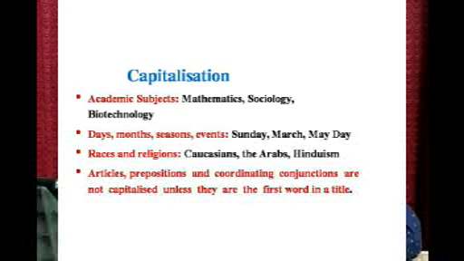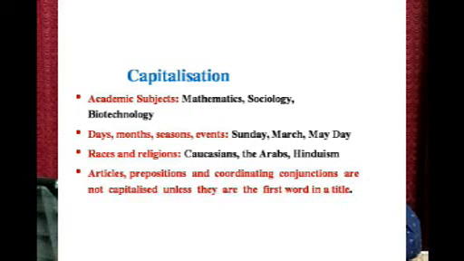Next, academic subjects like Mathematics, Sociology, Biotechnology, etc. So here we use capital letters. Then next, days, months, seasons, events, etc. Like Sunday, March, May Day, all that. Next, we have races and religions.